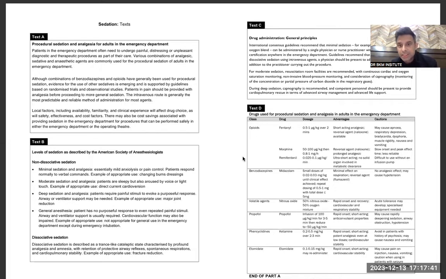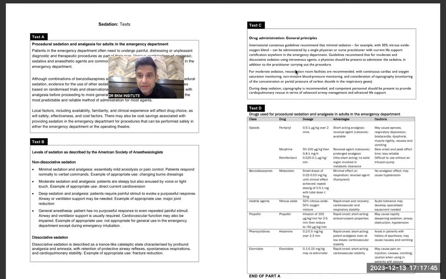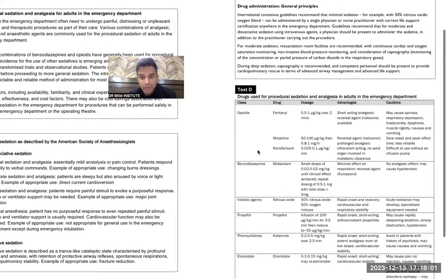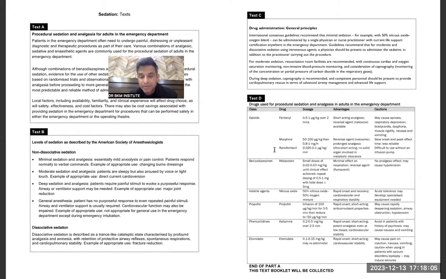Dissociative sedation. Then there was drug administration. Drug administration means when the procedure is done. So there was one question regarding the procedure where they were asking about the measures. So this can be one of the answers, or measures can be from this. So either A or C when it comes to measures. Then I reached this question. It talks about the various classification of drugs, opioids, benzodiazepines. So the answer which I was thinking to be A becomes D.